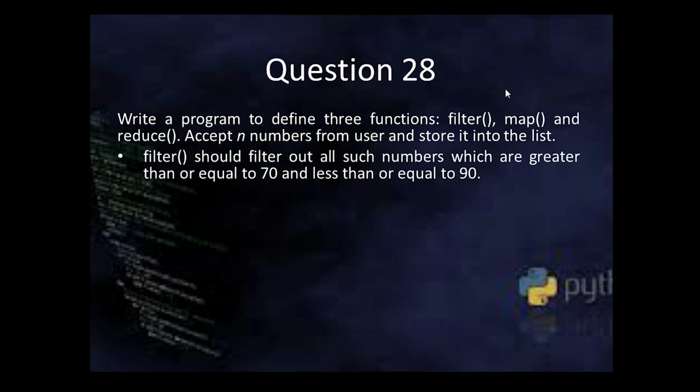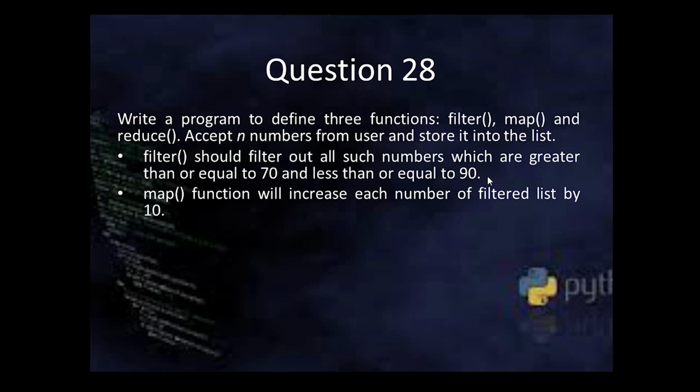So to this filter function, I'm going to pass one list, and it should return one new list in which all the elements which are greater than or equal to 70 and less than or equal to 90 are filtered.